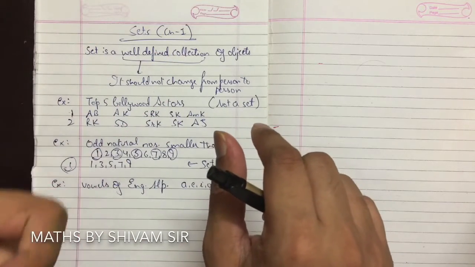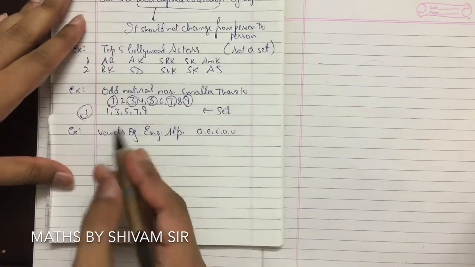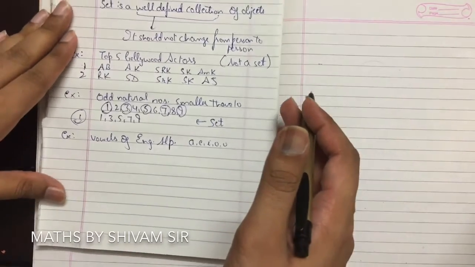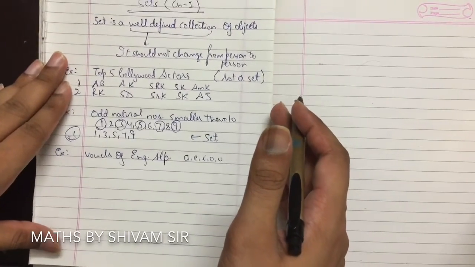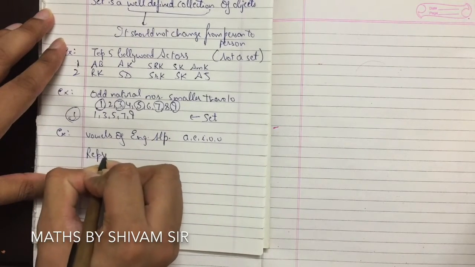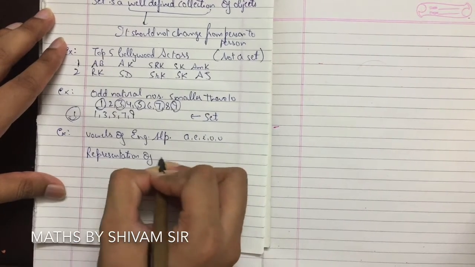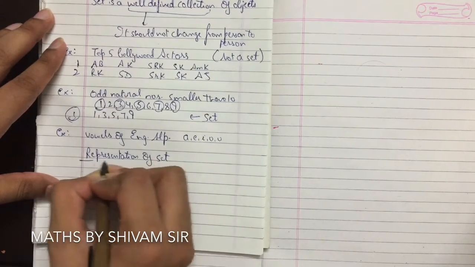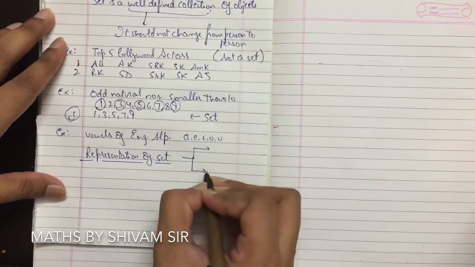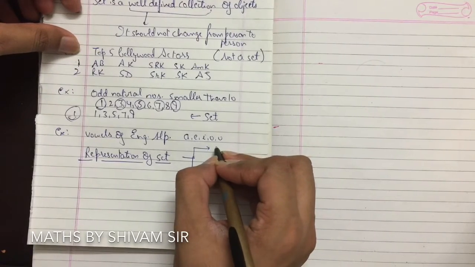So let's talk about representation of a set. We'll discuss this with the help of many examples. You can pause the video if you want to write it down. A set is represented in two forms. The first form is roster form.